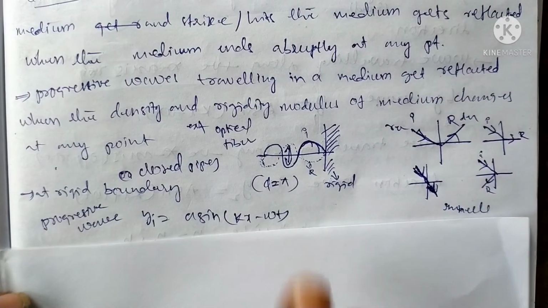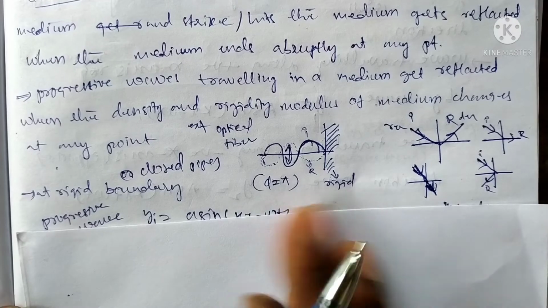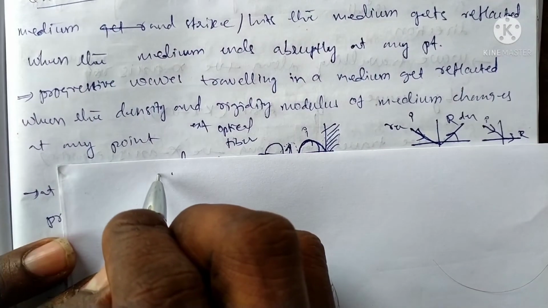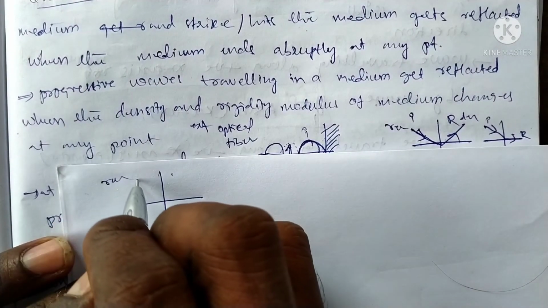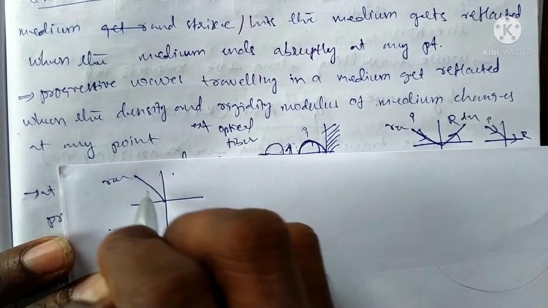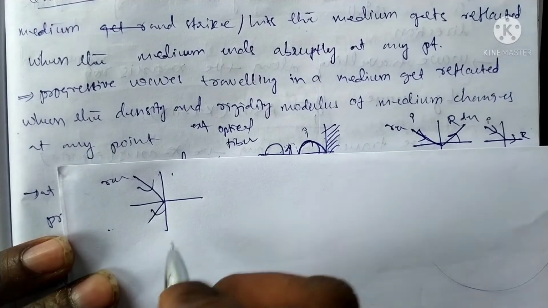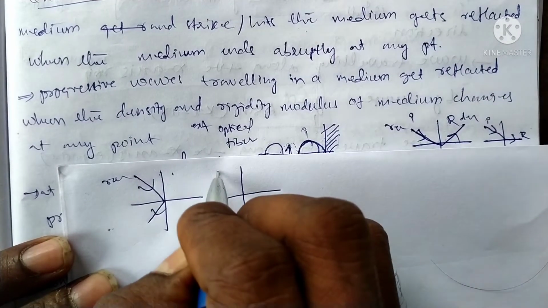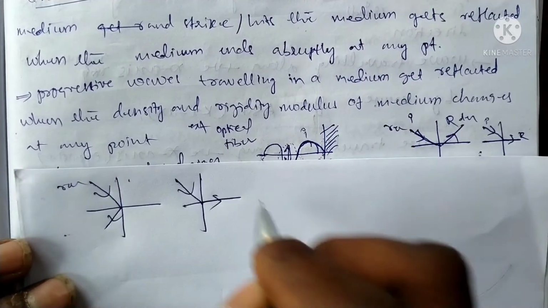Now we discuss the reflection and transmission of waves in an optical fiber. In the first case, light falls from a rarer medium on a denser medium, and it can be reflected. Next, the incident wave is falling like this, the second case.